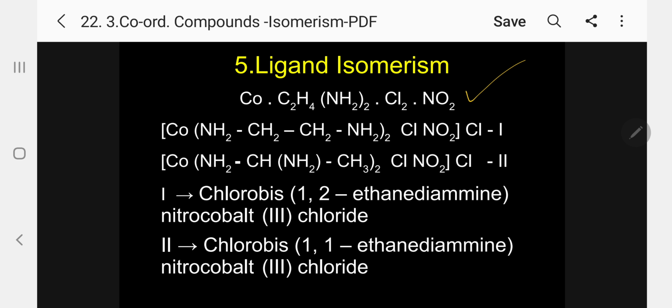For example, the general formula here is Co(C2H4(NH2)2)2Cl2·NO2. Kindly follow, this is the general molecular formula.